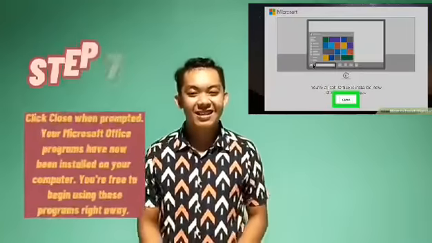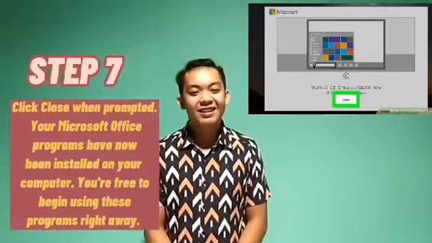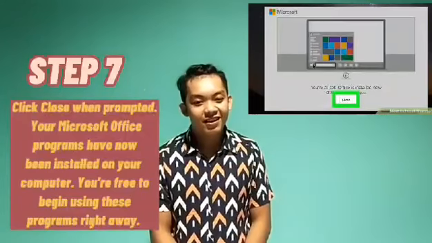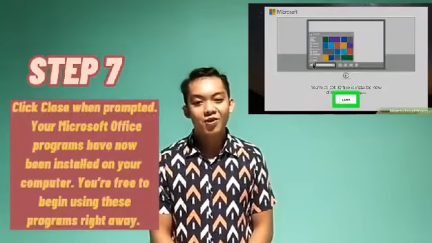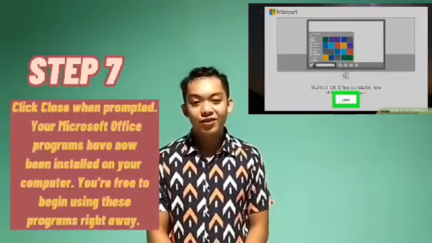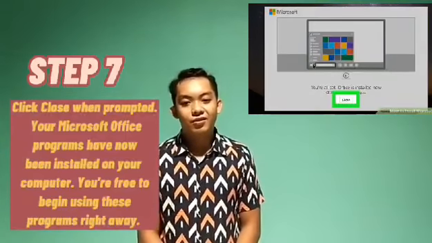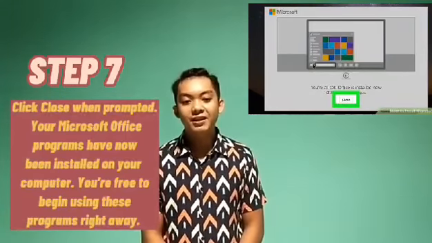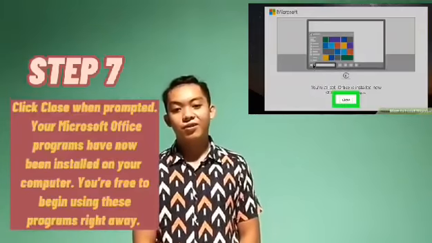And last, step 7. Click Close when prompted. Your Microsoft Office programs have now been installed on your computer. You're free to begin using the programs right away.